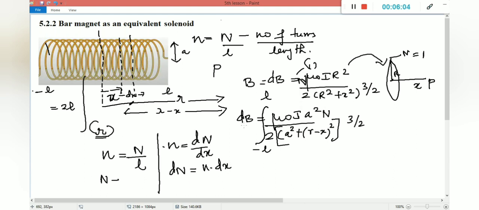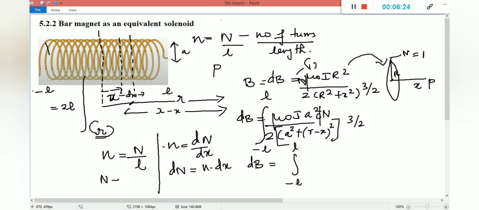So here I put dB, right? dB in the sense, for a small, that is a partial number of turns, not the total number of turns. For the element dN, we are going to calculate the magnetic field. So I am going to substitute the dN value in the above equation.